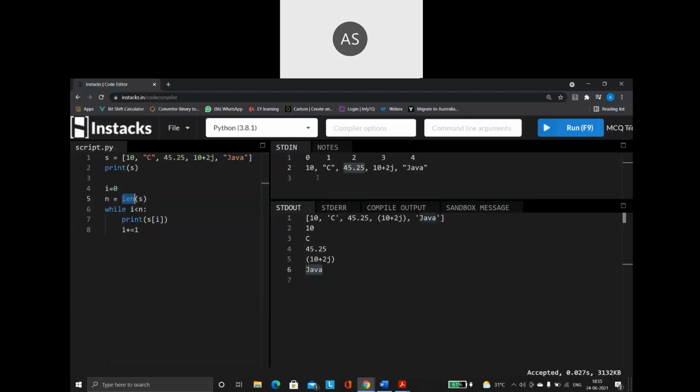So what is it going to do? It is always going to return a number. And what is that number? That number is nothing but the number of elements that is present within it. So within the variable, how many elements are there? That is what my len function is going to be returning.